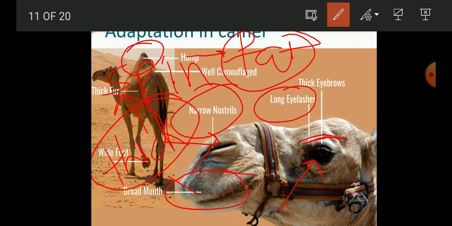Okay, and it has well padded wide feet also. As you can see, there are wide feet, and this helps them to walk easily on the hot sand.